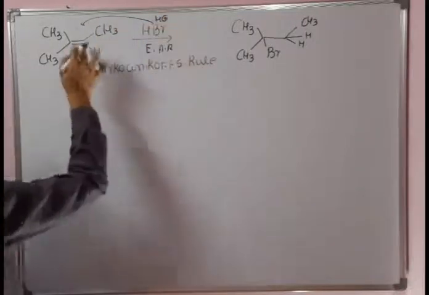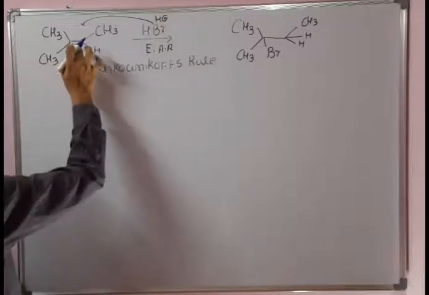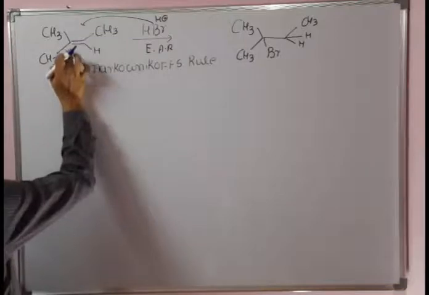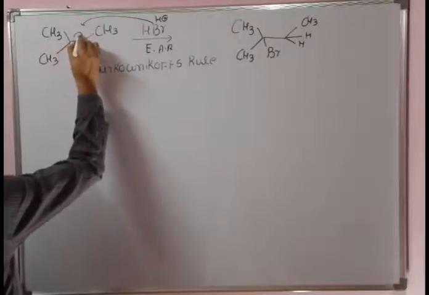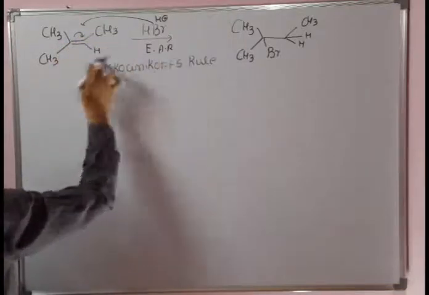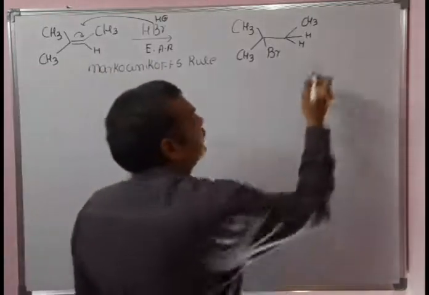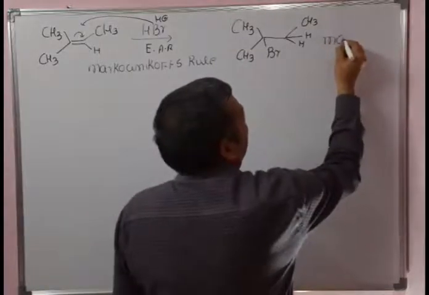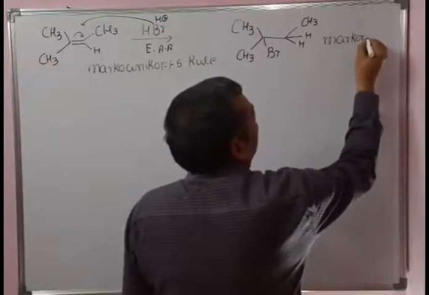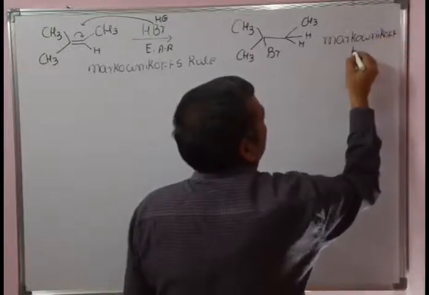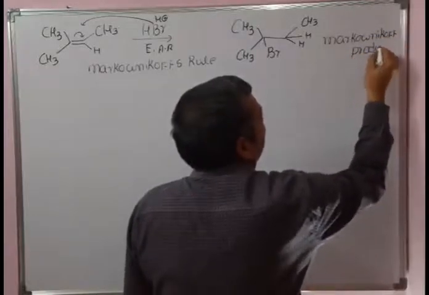Here there are two possibilities, from here to here or here to here. If the shift is from here to here, we will get the tertiary carbocation. So because of the tertiary carbocation, H plus will add here. After that Br minus will add here. So that follows Markovnikov's rule. The rule is Markovnikov's rule, and the product is the Markovnikov product.